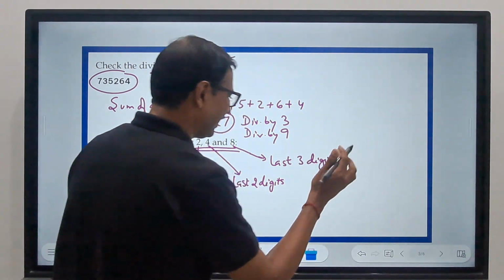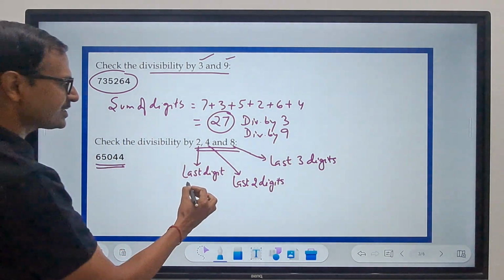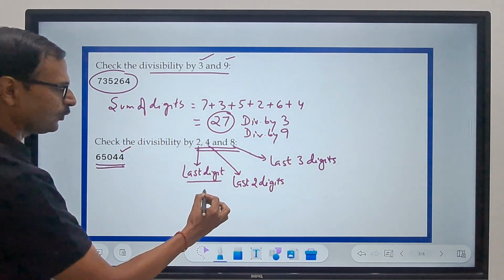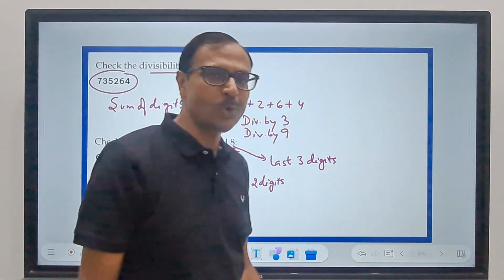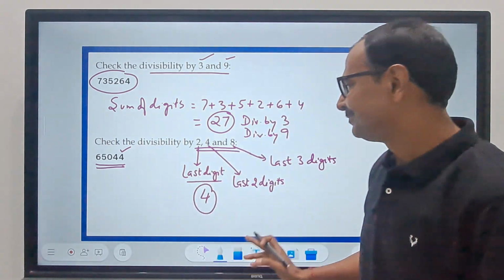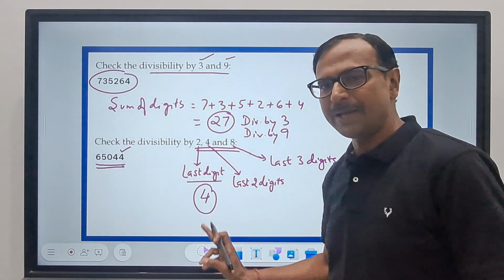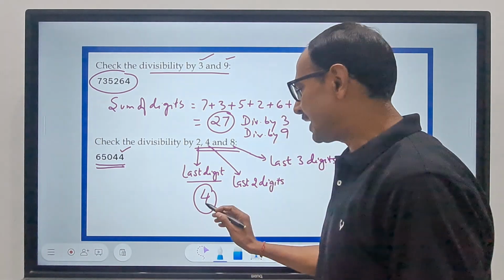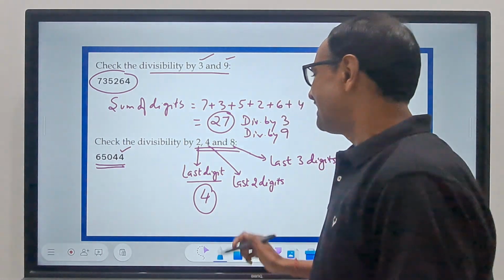Now, what are these things here? Last digit here is 4. 4 is divisible by 2, right? And so the entire number, that means 65044, is divisible by 2 because the last digit is divisible by 2. It can be 0 also, mind you.